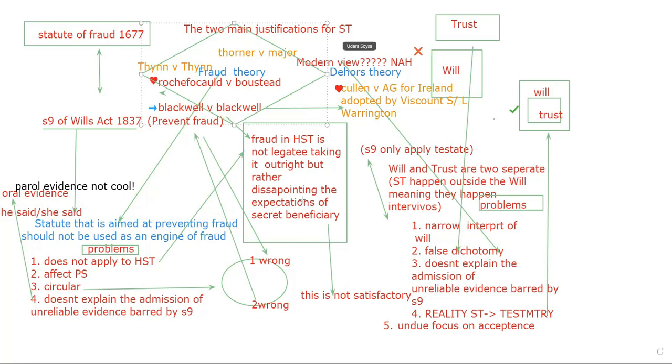Second problem with the fraud theory is that it affects parliamentary supremacy. Basically, you cannot pick and choose when to apply statutory provisions. We have to apply statutory provisions without any undue delays, and we cannot pick and choose.